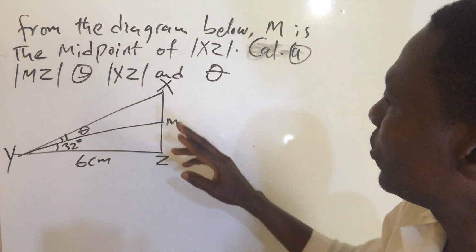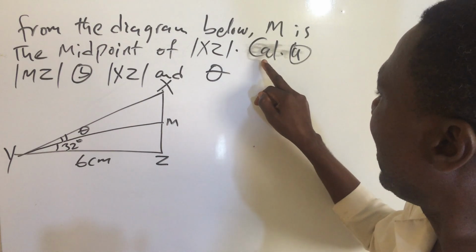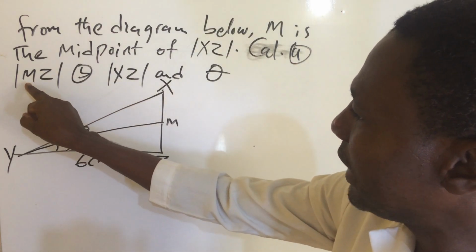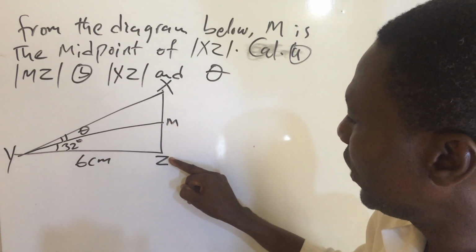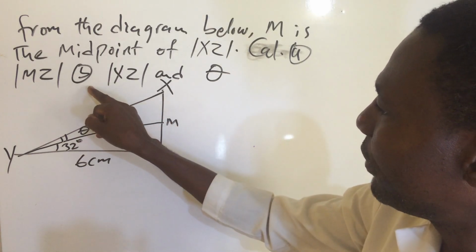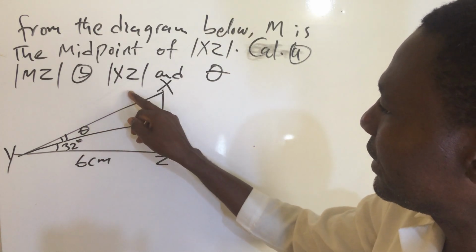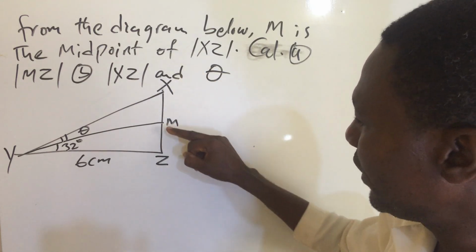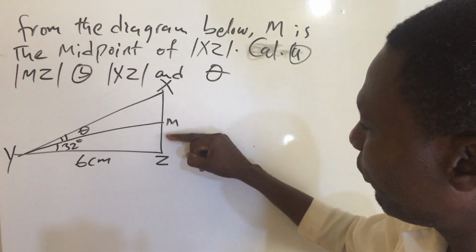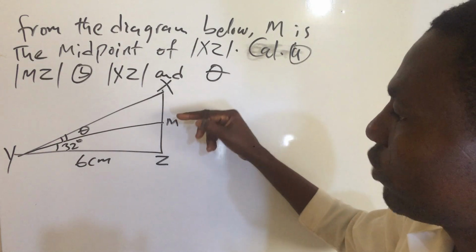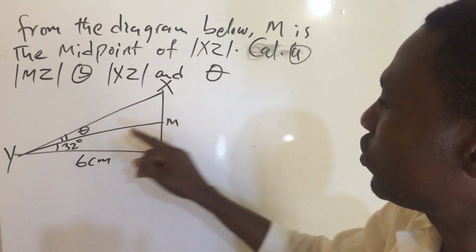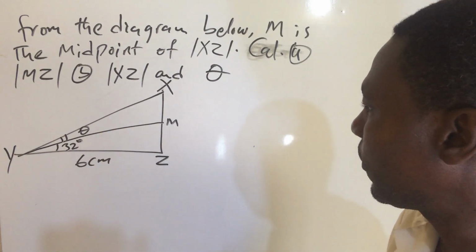Okay, so then we said that we should calculate number A, line segment MZ. From here to here, we should calculate it. Then B, we should also calculate XZ from here to here. That is the complete line. First complete this one, then if we solve for this, we already know this one because they are equal. Okay, we still say we should find it. Then we should also find this angle, right?